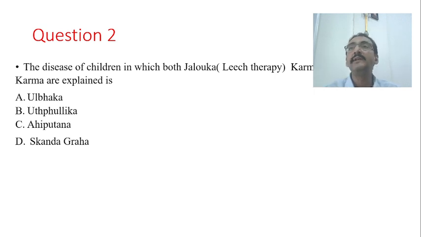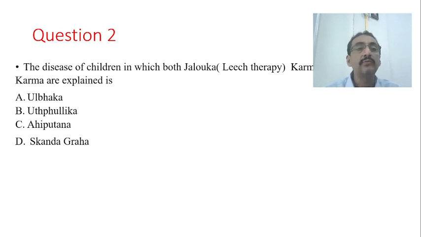Yes, Utphullika is one disease which is mentioned by Yoga Ratnakara, where he says that in case of Utphullika, Admano Vata Samfulla Daksha Kuksho Shishor Bhaveta. Utphullika, Savijnaya, Shwasa Shavatu Shankaraha. So this is the explanation given by Yoga Ratnakara. In Utphullika Roga, we find Bindu type of Agni Karma and as well as Jalaukavacharana as the line of treatment. So the correct answer for this question is Utphullika Roga.